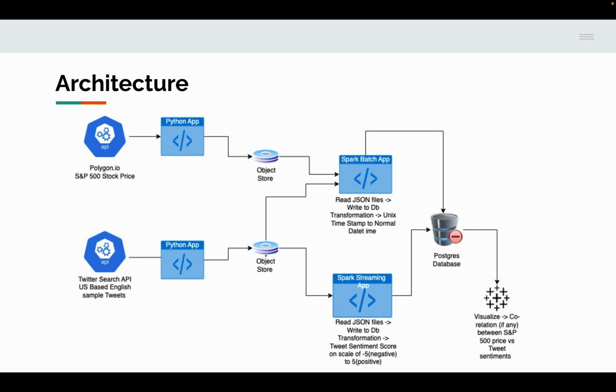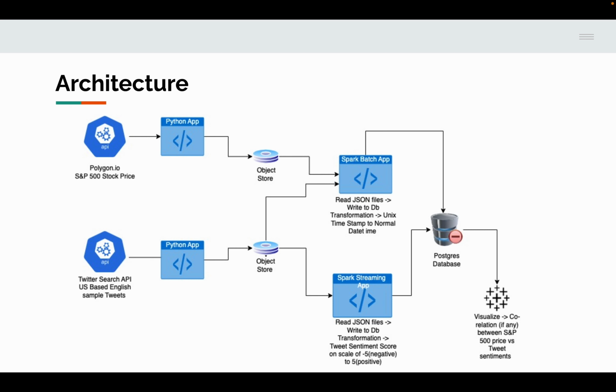I also had a streaming app which polled a local directory. As and when new files were available in the directory, the streaming app would kick off, determine sentiments for the tweets, and write to the same table as what the batch process had written into. Sort of a Lambda architecture.